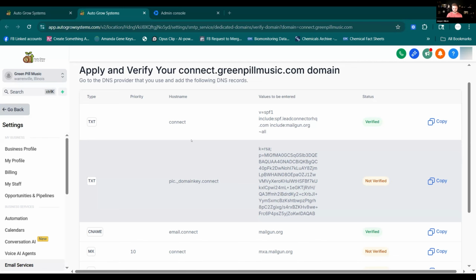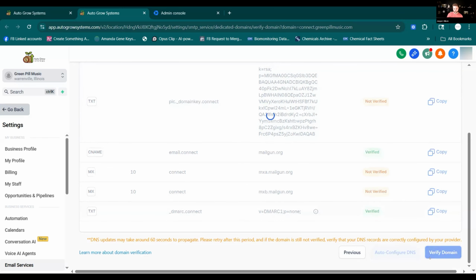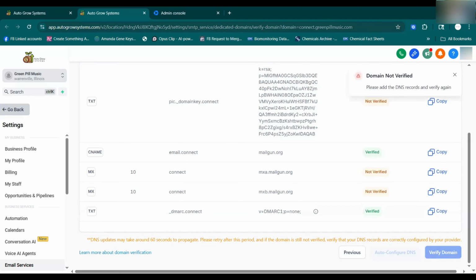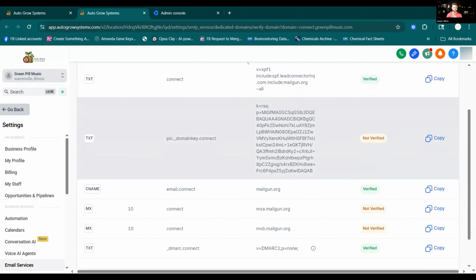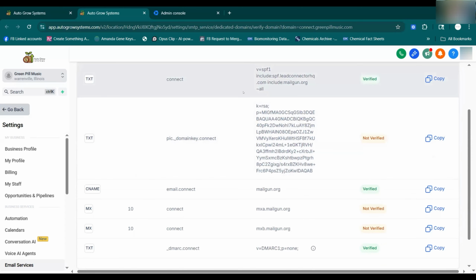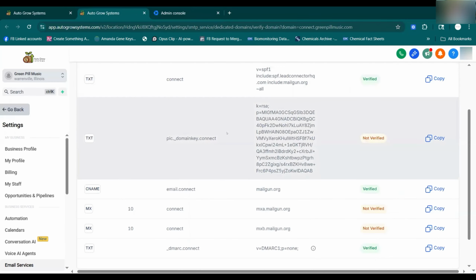But anyway, if you go down to the bottom, I'd imagine you have all your DNS records set up. Just click verify domain at the bottom right there, and let's see if we can get it to verify. No. So it looked like at one point you had all of them verified. Did you go and create your Google Workspace email, and did it mess up after that? Yes, because I started to put in some of the stuff from the Google Workspace. I don't even know where those go in here, and I'm pretty sure that's what screwed it up. That's all right. No worries.